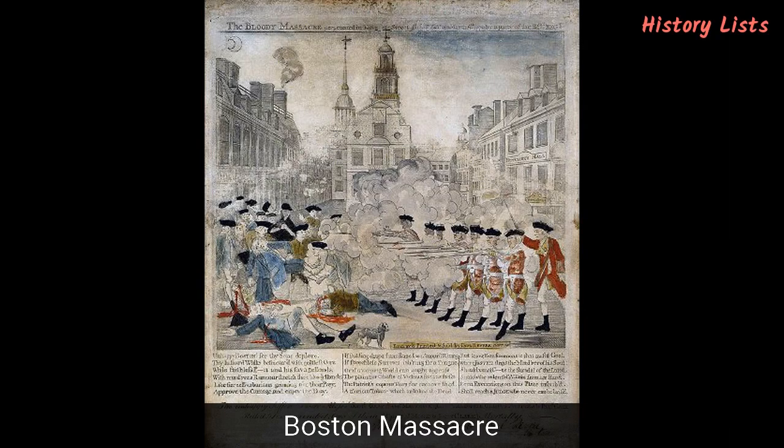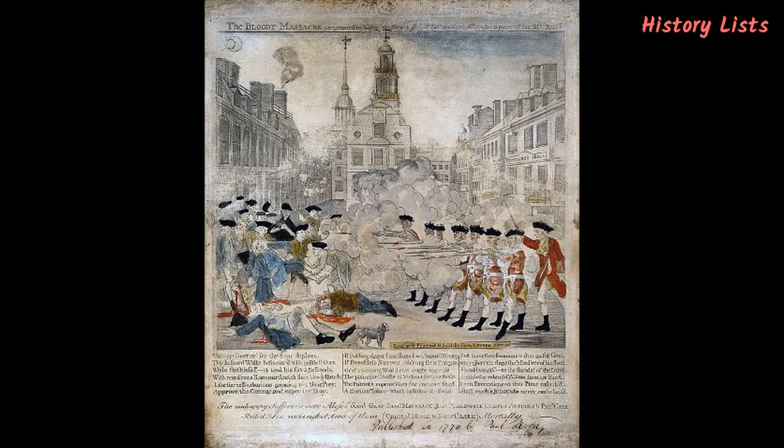Number 2. Boston Massacre. The Boston Massacre was an incident between the British soldiers and a crowd of colonists in Boston, Massachusetts. It took place on March 5, 1770, when a group of 9 British soldiers opened fire on the crowd, killing 5 and wounding 6 men. The commander of the watch and his 8 soldiers were arrested by the next morning, which partly relieved the tensions in the city. But a series of pamphlets depicting British soldiers shooting on a group of peaceful colonists further increased anti-British sentiment in the colonies.